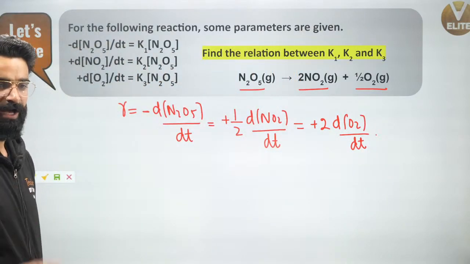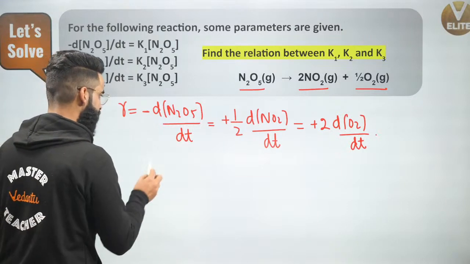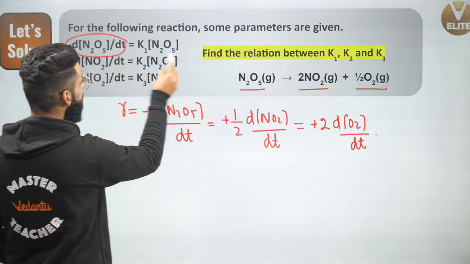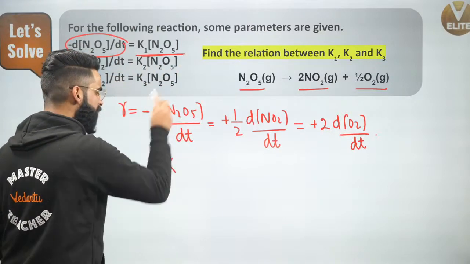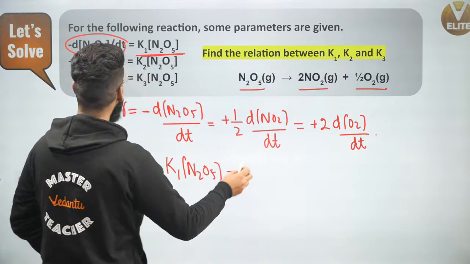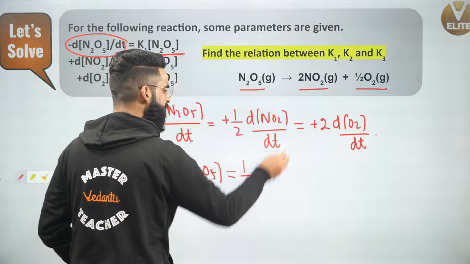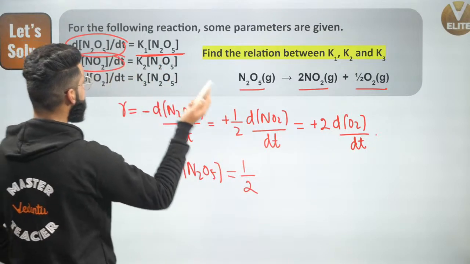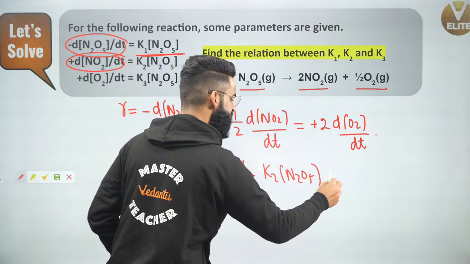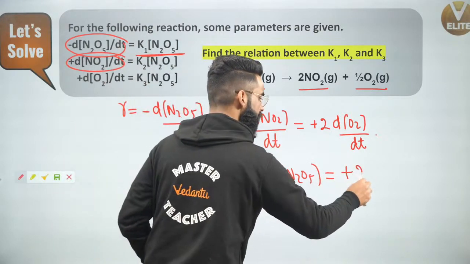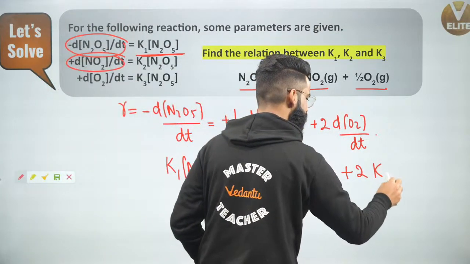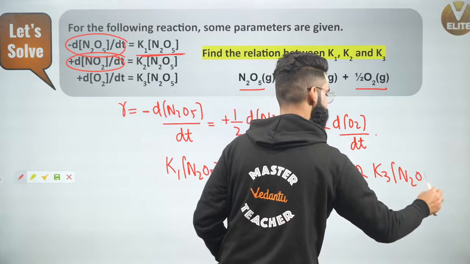Now, I can say the rate of reaction will be equal to minus d of N2O5 upon dt. Its value is given to us as K1 N2O5. So instead of this term, I can write K1 multiplied by the concentration of N2O5, which will be equal to 1 upon 2 d of NO2 upon dt. That is given to us as K2 multiplied by the concentration of N2O5. This will be equal to plus 2 d of O2 upon dt, which will be K3 multiplied by the concentration of N2O5, as given per the equation.